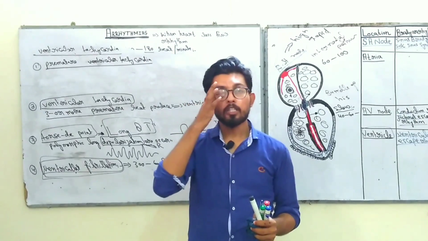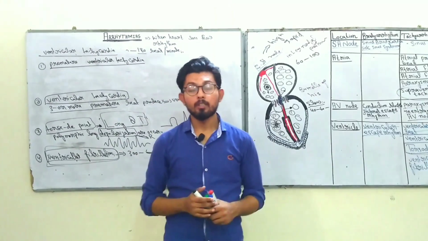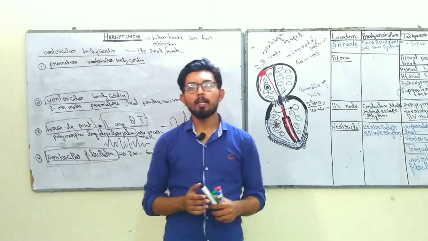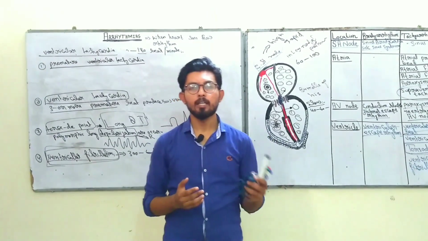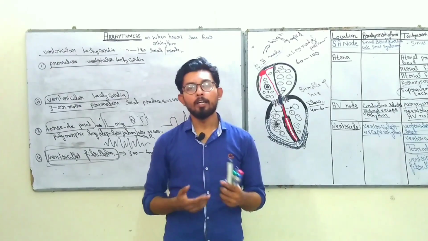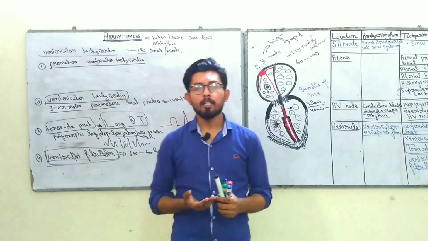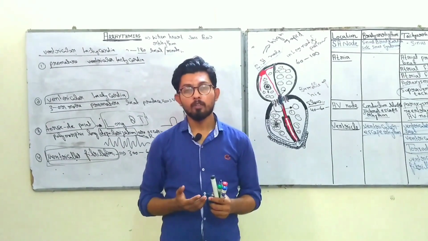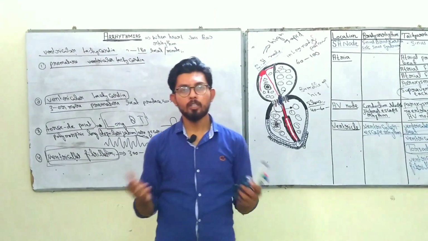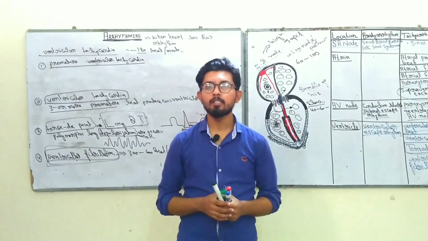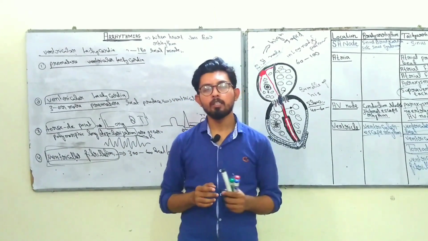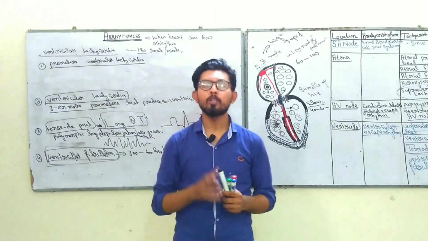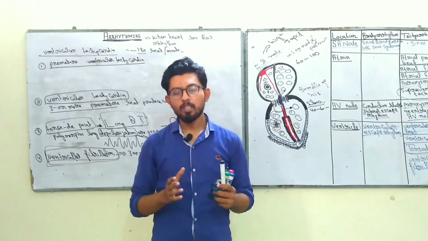There are different locations where bradyarrhythmias are found, that we have discussed, right? And tachyarrhythmia is again further divided on the basis of location. First one is sinus tachyarrhythmia, atrial flutter, atrial fibrillation, and junctional or AV nodal, right? Junctional tachycardias are further divided into two categories, that is atrioventricular nodal reentry tachycardia and atrioventricular reciprocating tachycardia.